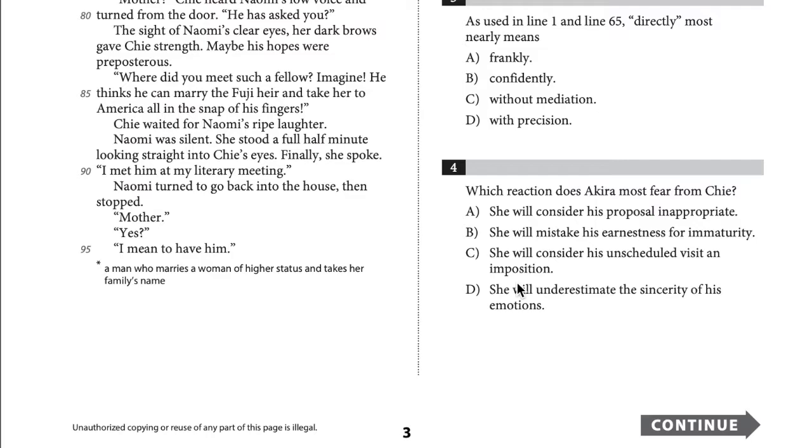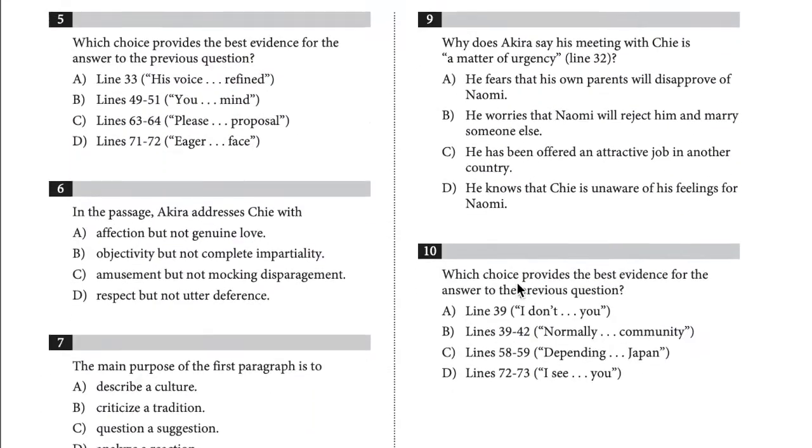Choice C is incorrect because while Akira recognizes this unscheduled visit is a nuisance, his larger concern is that Chi will reject him due to the inappropriateness of his proposal. Choice D is incorrect because there's no evidence in the passage that Akira worries Chi will underestimate the sincerity of his emotions. Thus, choice A is the best answer. She will consider his proposal inappropriate. Okay, let's move on. Question 5.